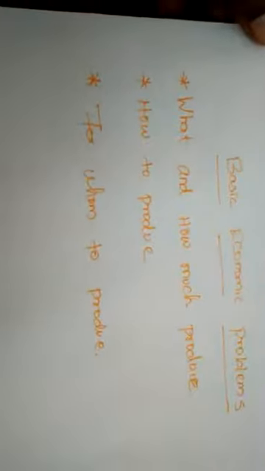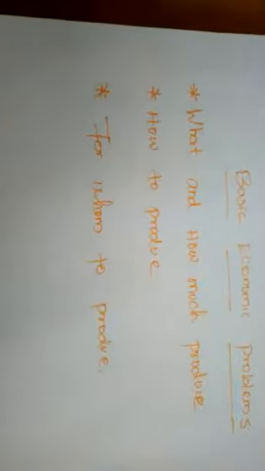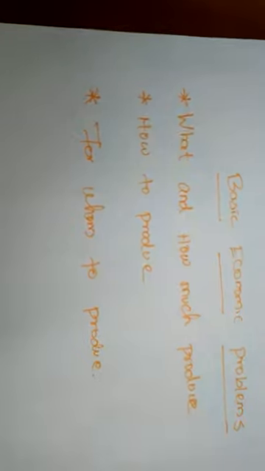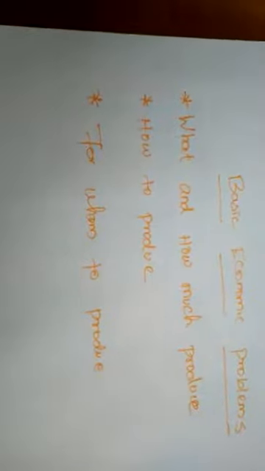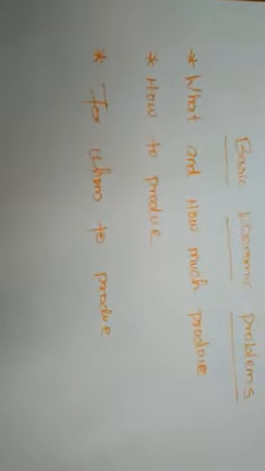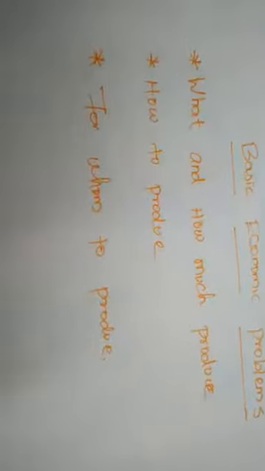In these basic economic problems, the first problem, given limited resources and unlimited wants, is the size of production: what and how much to produce. First we should know what product we have to produce.